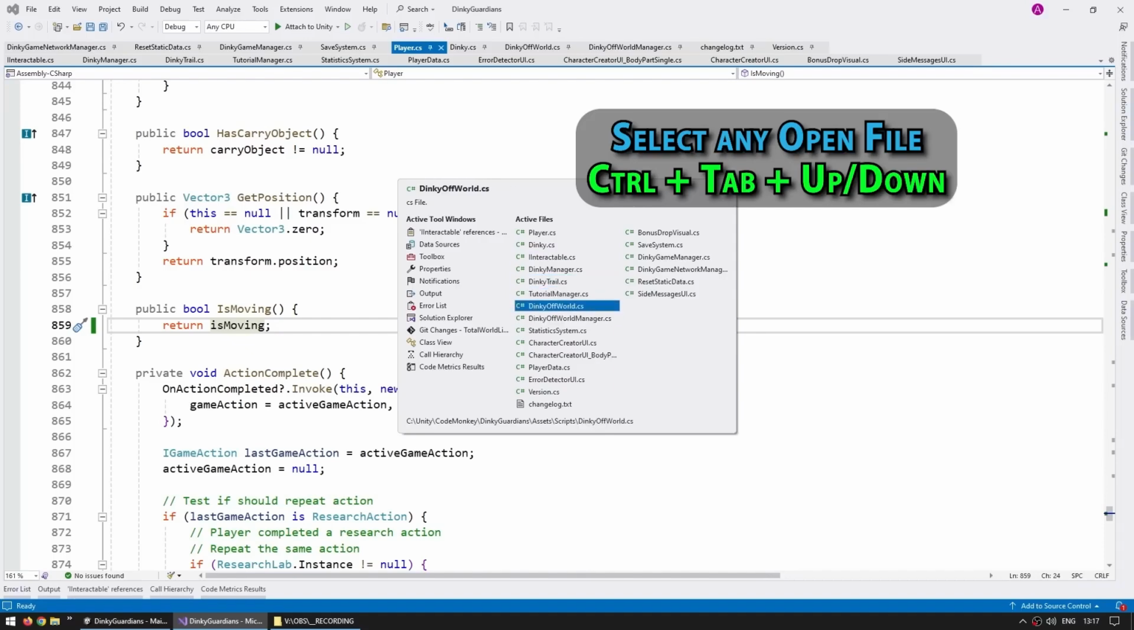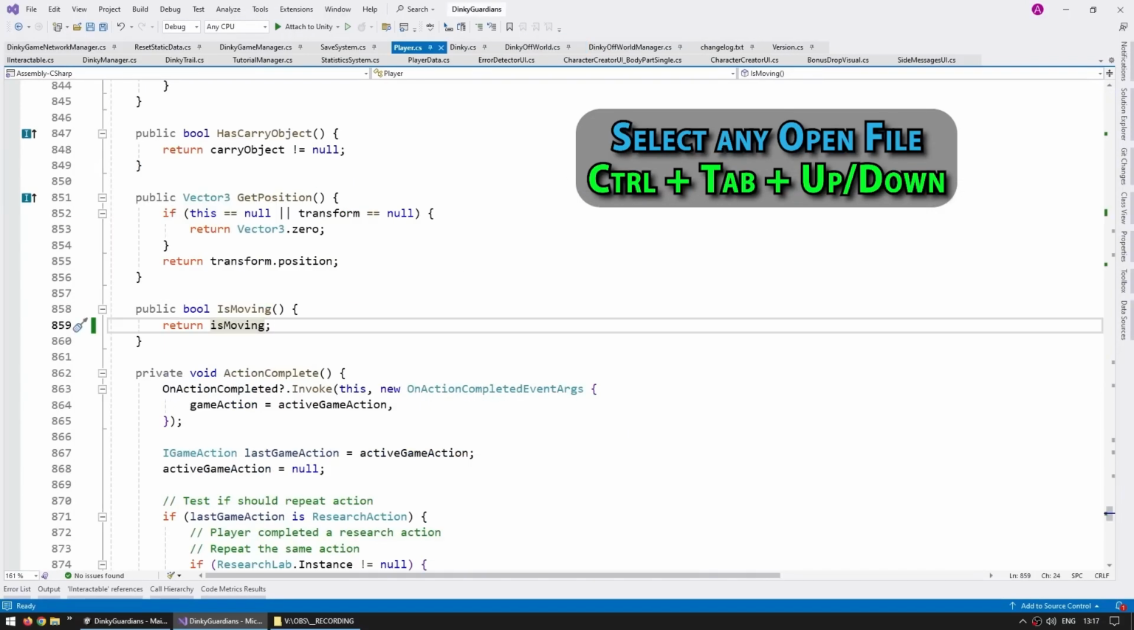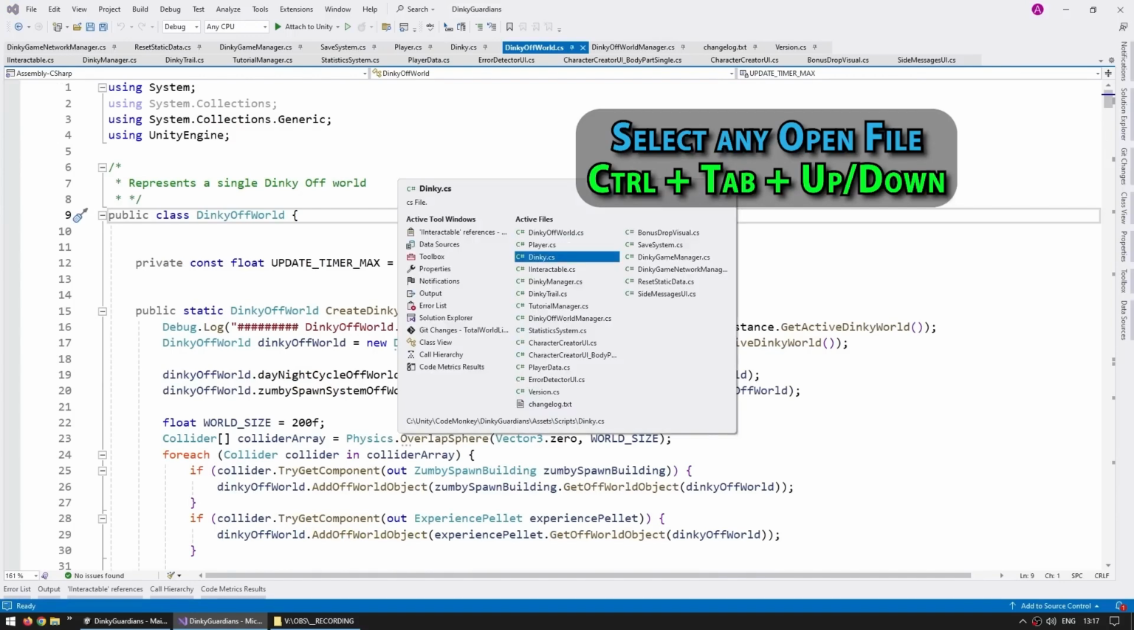So for example, let's say I want to go into the Dinky Offworld. Yep, there you go. Now I'm looking at this class, and if I quickly Control Tab, I go back into the previous class. And this tab over here, this one only works for the windows that are open.